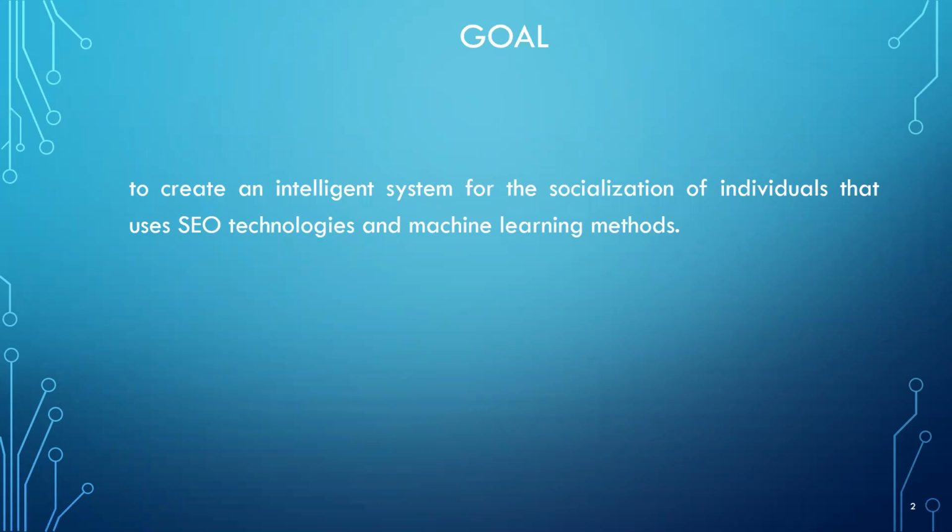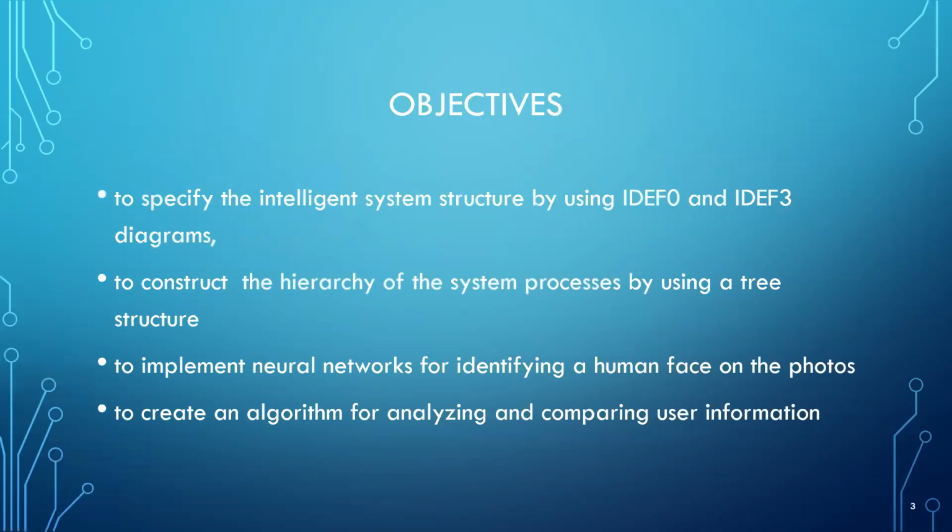The goal includes the following objectives: to specify the intelligent system structure by using IDEF0 and IDEF3 diagrams, to construct the hierarchy of the system processes by using a tree structure, to implement neural networks for identifying a human face on the photos, and to create an algorithm for analyzing and comparing user information.